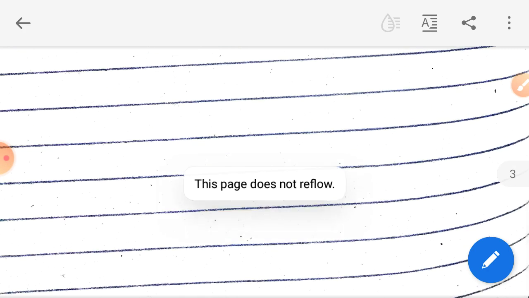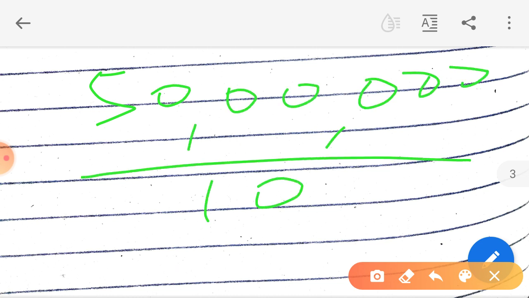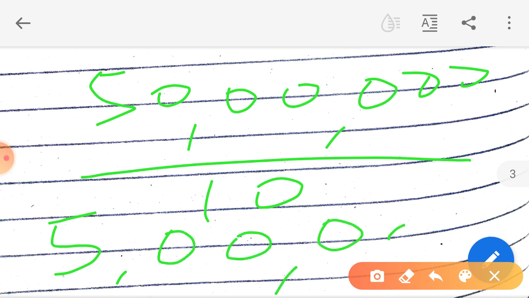Like this 50 lakh, as I told you, if I divide it by 10 rupees per share, how many shares are issued by the company to the general public? It is 5 lakh. So 5 lakh shares of rupees 10 each, and a person can purchase any amount of shares. Even a person can purchase 1 share, 2 shares,